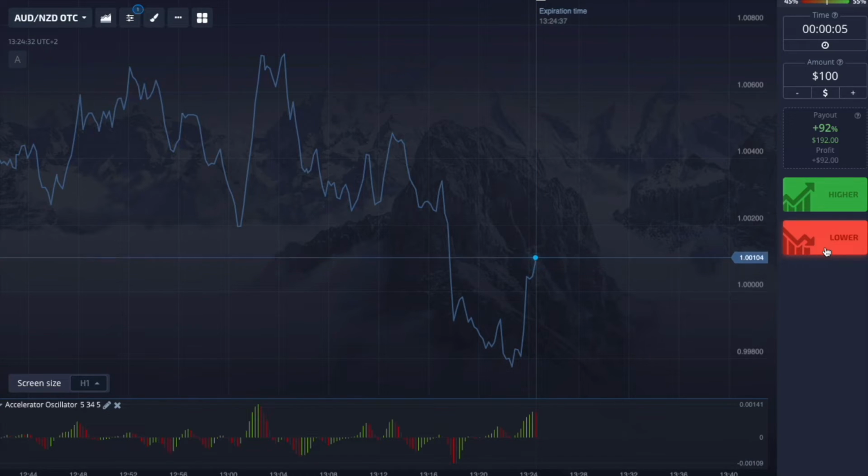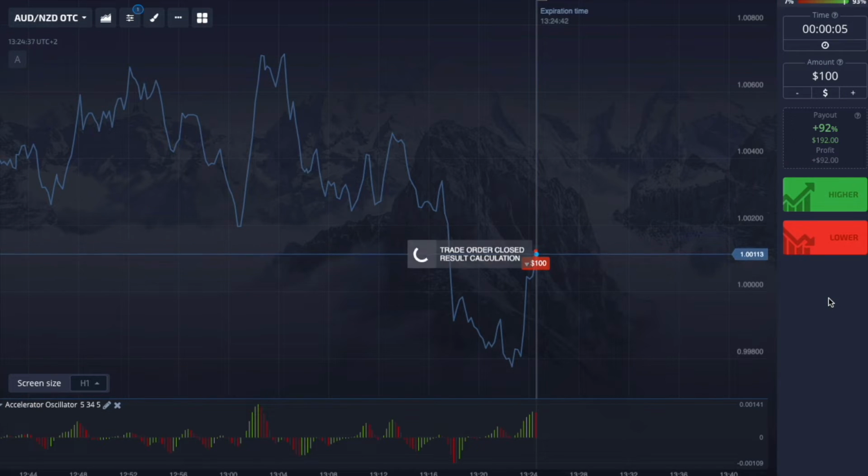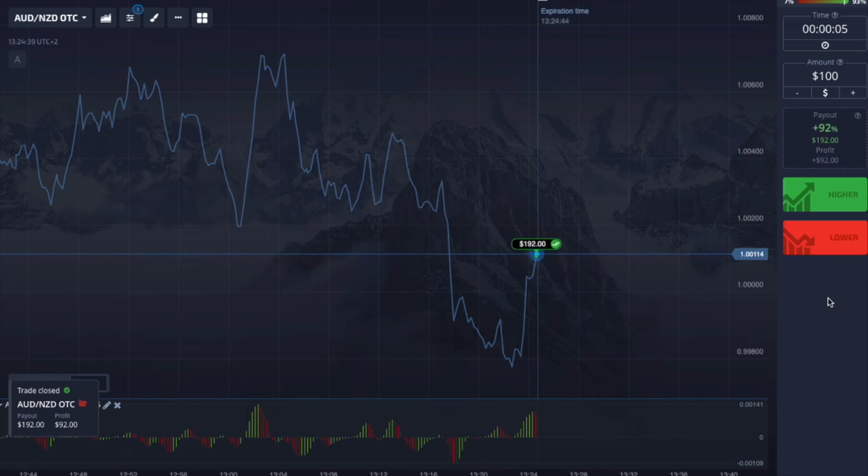We now see that we are above the zero line, and go from a green to red bar in the Accelerator Oscillator indicator, so this is a sell signal. 5 seconds later this expired with a nice $192 payout.